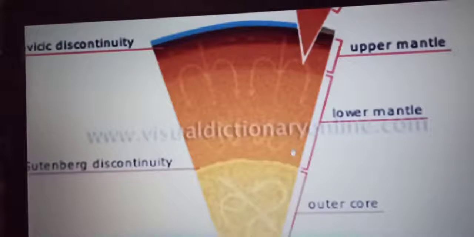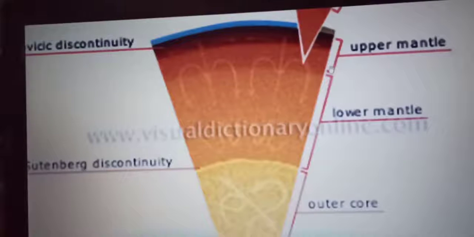So depending on the behavior of the seismic waves, the mantle is divided into two portions, the upper mantle and the lower mantle. The upper mantle lies in the upper part and extends from the Earth's crust to a depth of about 6,500 kilometer.